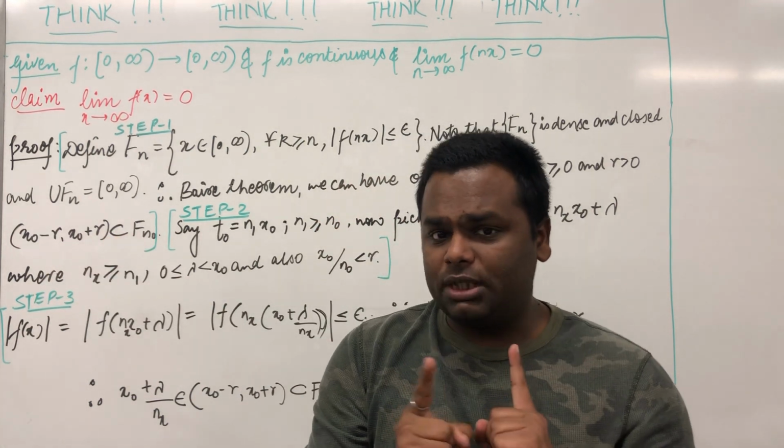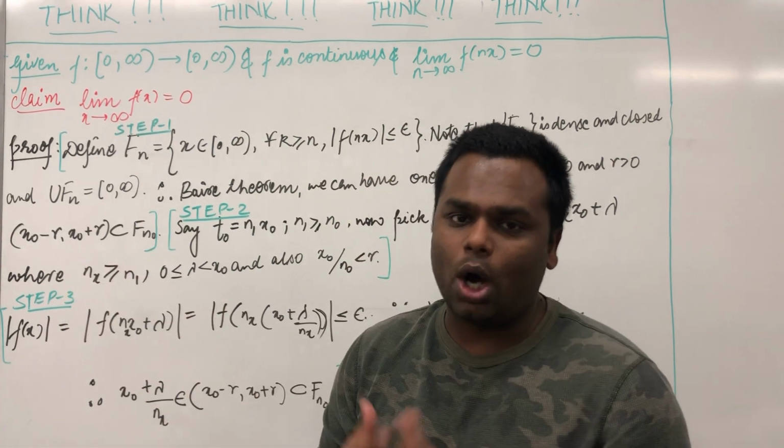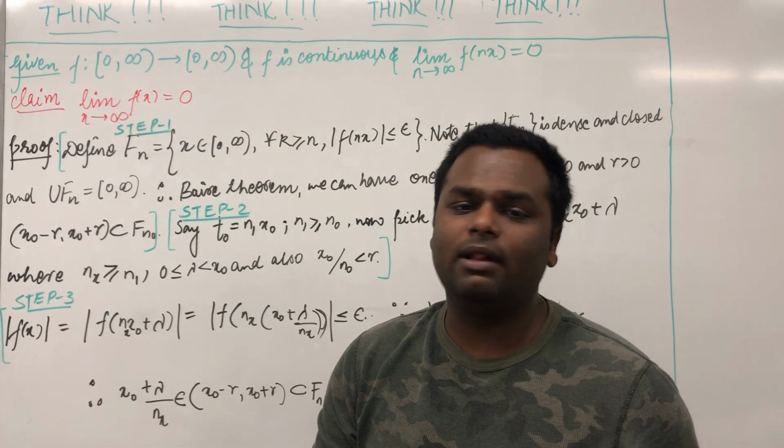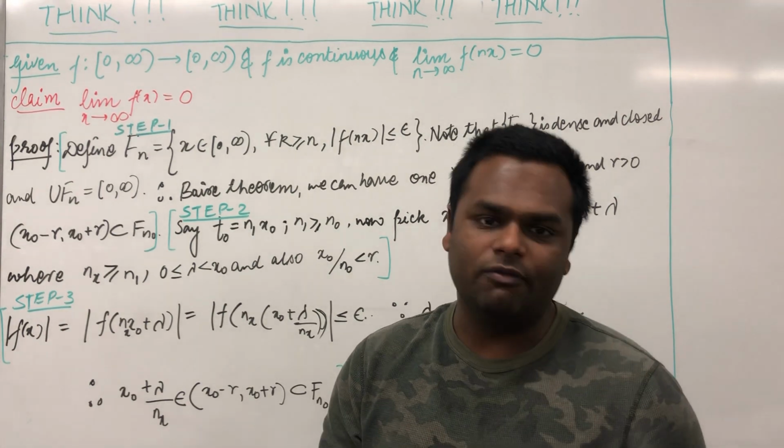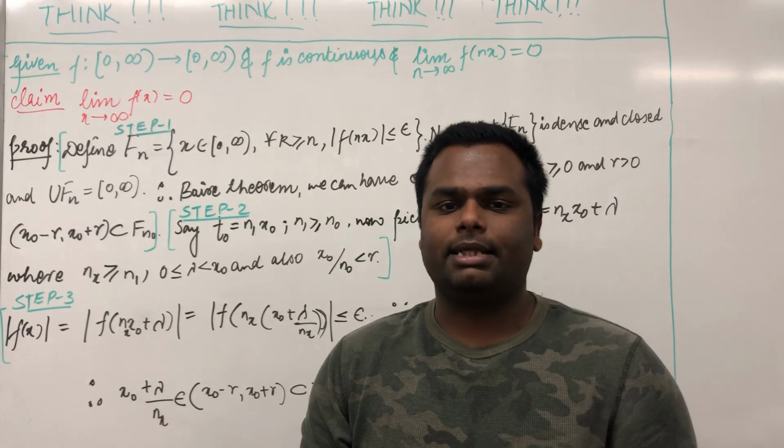Now here is one trick that you have to remember: x naught over n naught is always less than r. Otherwise we will not be able to find any x naught which lives inside that interval. So till now we have completed step 1.